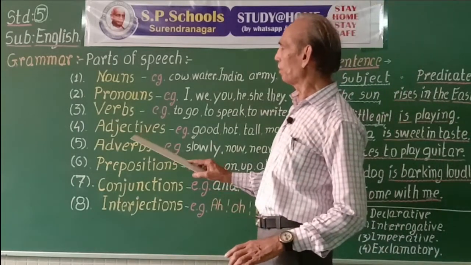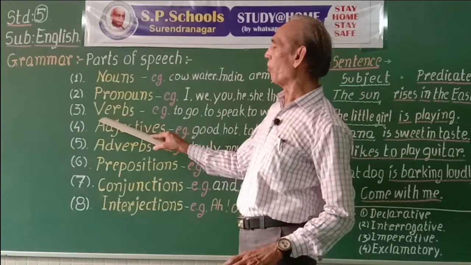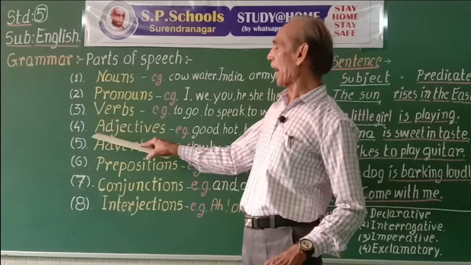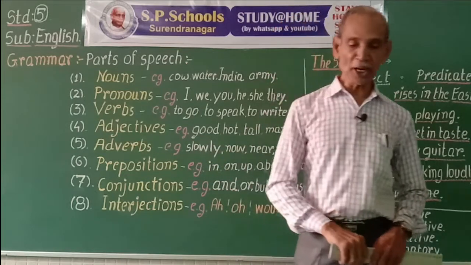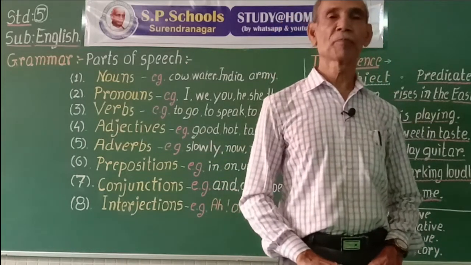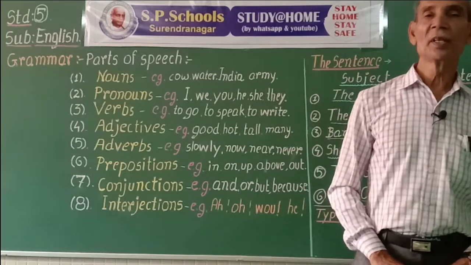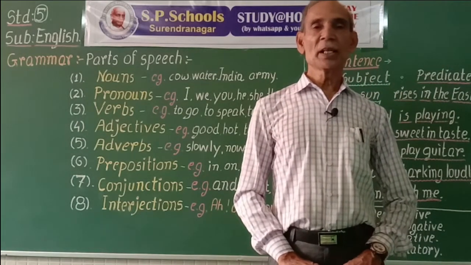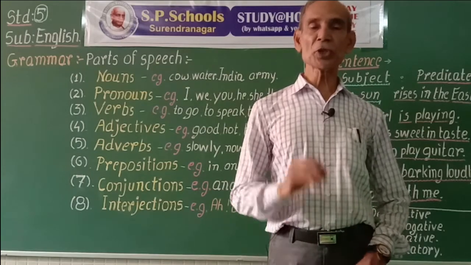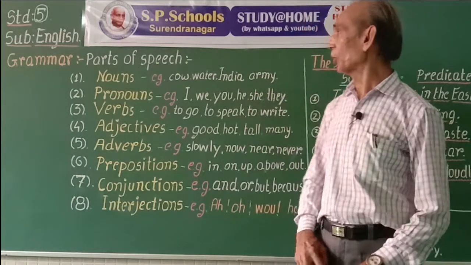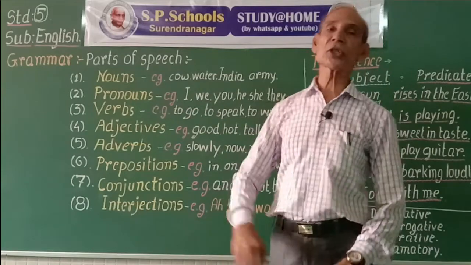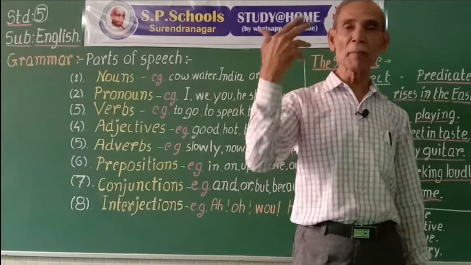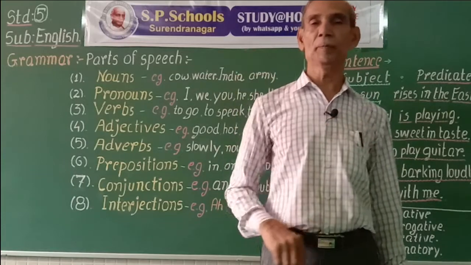Third type of words we talked, verbs. The fourth type is adjectives. The words that are used to say something more about nouns are called adjectives, adding to the meaning of a noun.